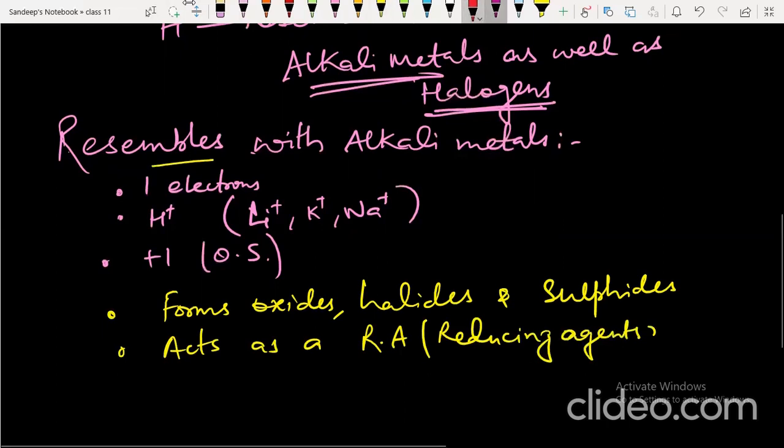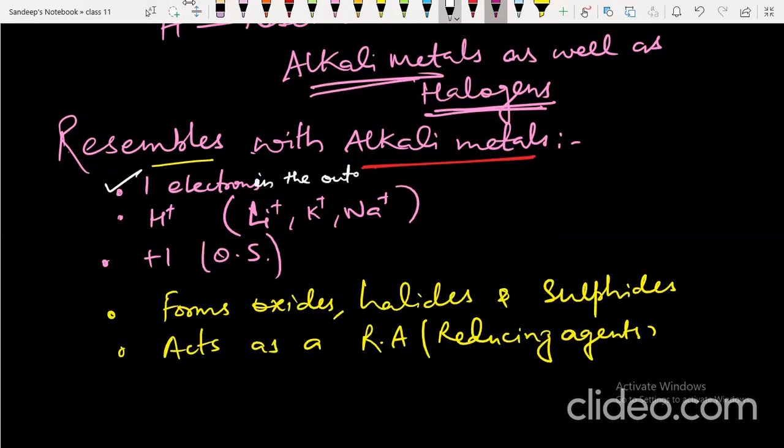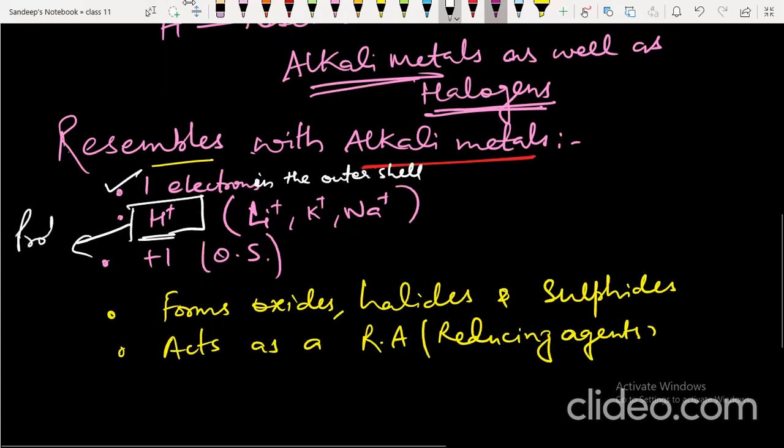Focus here, students. It resembles alkali metals like this. It has 1 electron in the outer shell. It forms H plus, which is called proton in entire chemistry.